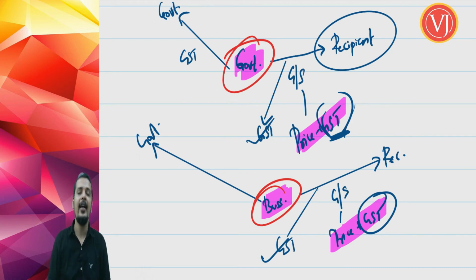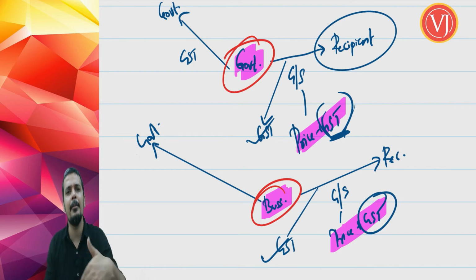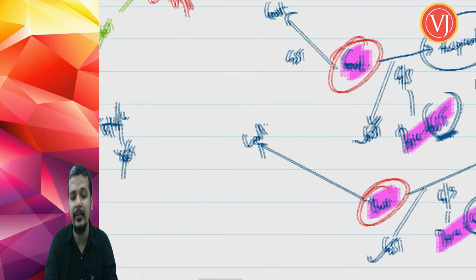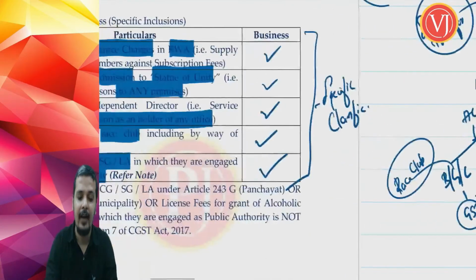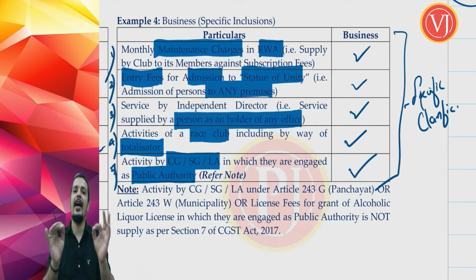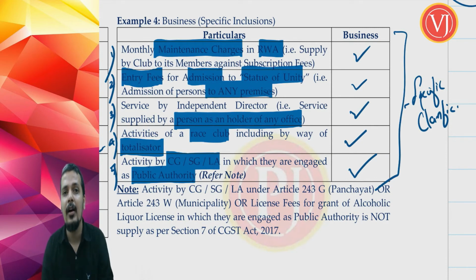That is one reason. And the second reason, as I said, is that government is not paying GST from its own pocket. Government is collecting from the recipient and paying to the pocket of central government, state government or local authority, as the case may be. So there are two reasons why even government is coming under the ambit of GST, and therefore to make it very clear, they have clarified that government activities fall within the ambit of the definition of business.